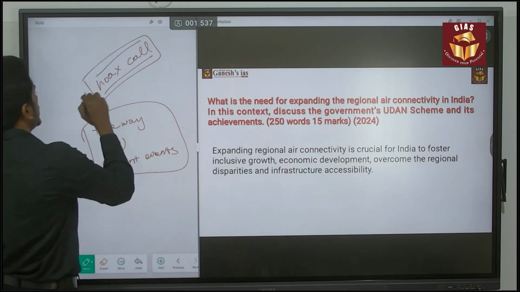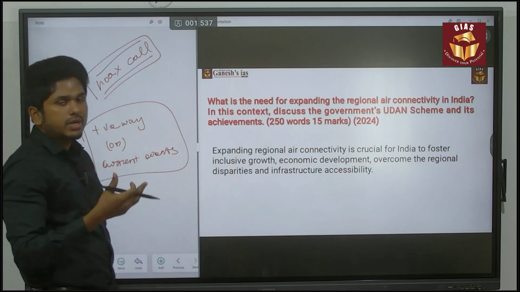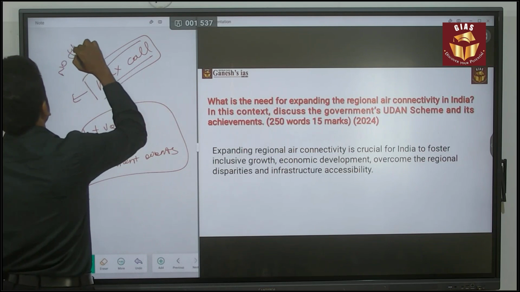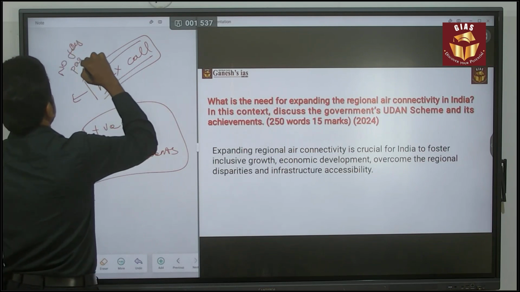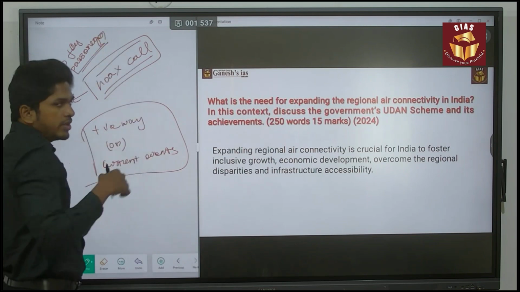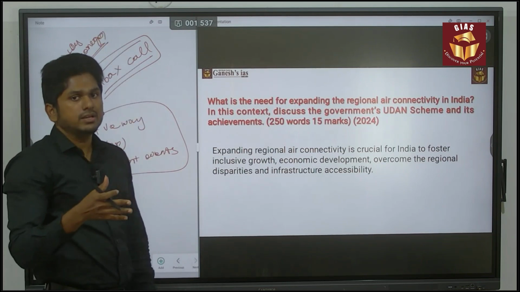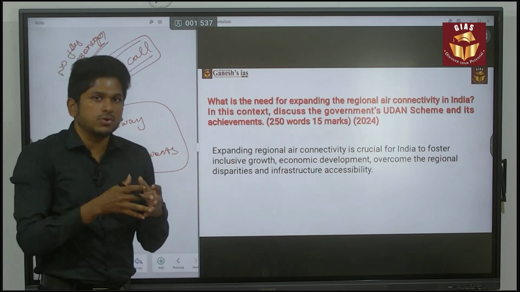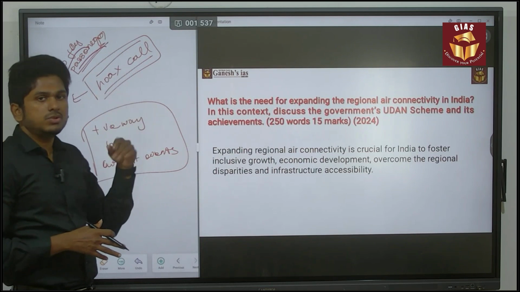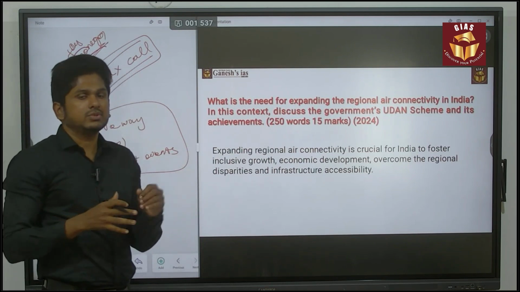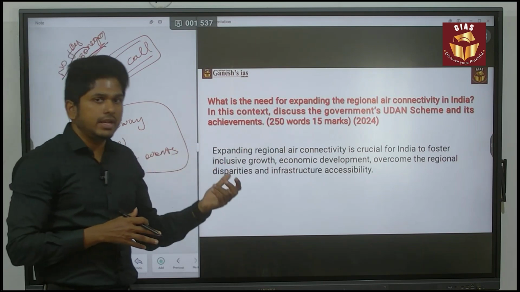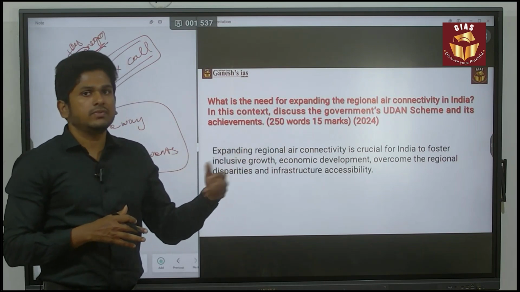The government needs to address these hoax calls in a more speedy manner, and it is trying to do that. They introduced the no-fly list, which means such persons can't board a flight for more than 5 years. If any person makes a hoax call, they will be listed among the no-fly passengers, and then they won't be able to use air connectivity. That is the way the government is trying to do it. But we still need to do a lot related to the security and safety of air services.